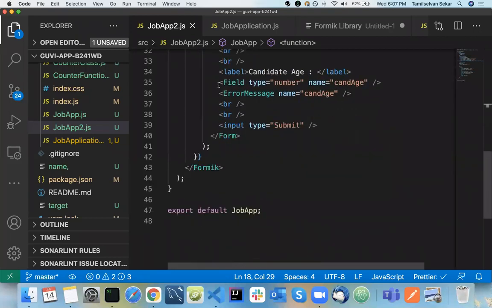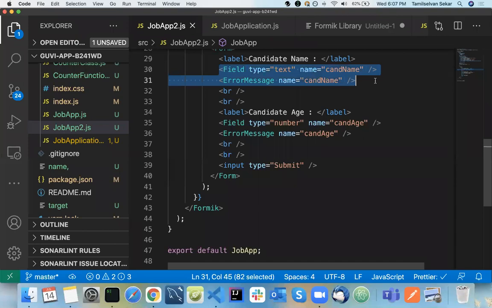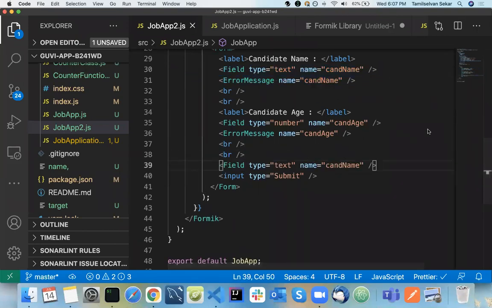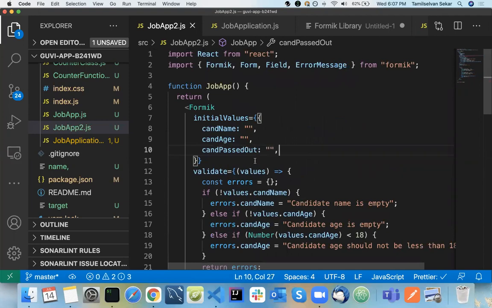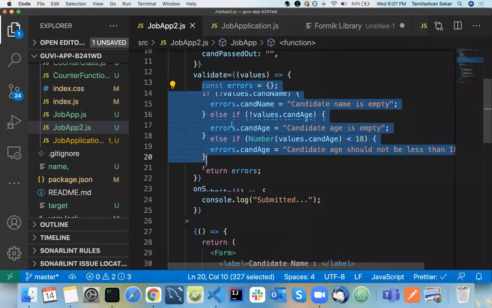For example, since he asked, I can add one more thing: candidate passed out. Consider this an optional field, because I haven't added the condition for passed out here.